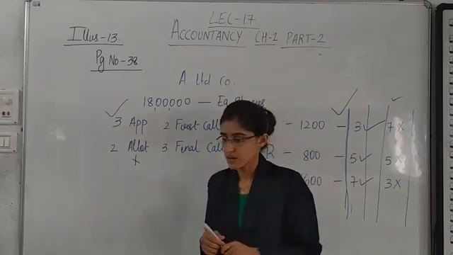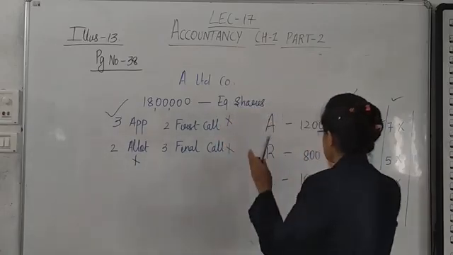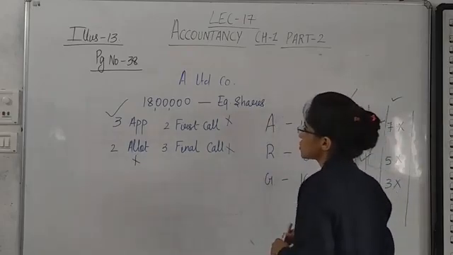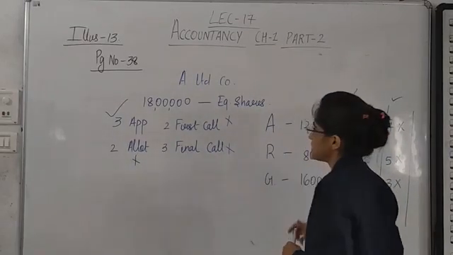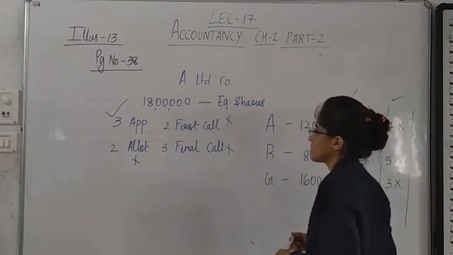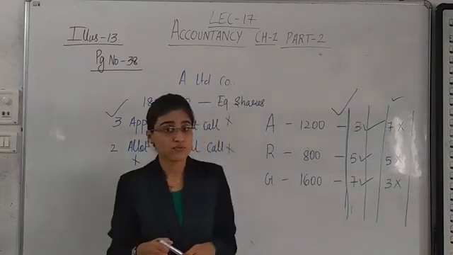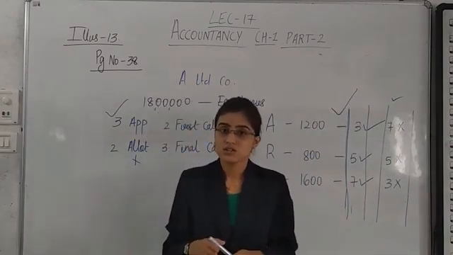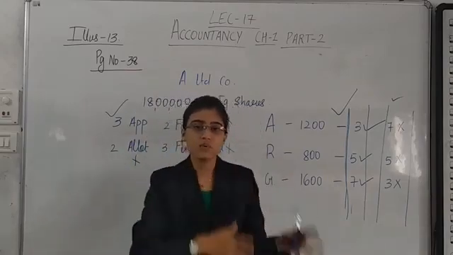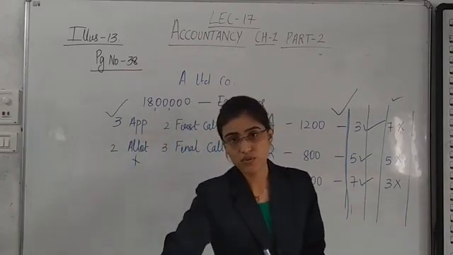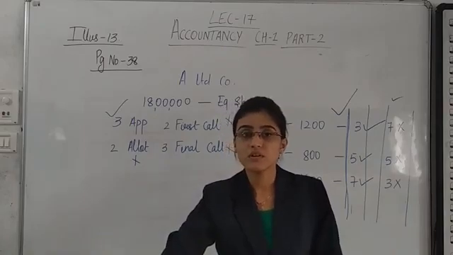Yes? Okay. Fine then. The picture of the entire scene is presented on the board, and now we are going to write down the journal entry for forfeiture of these shares, then reissue, and then we will transfer the amount of forfeited shares to capital reserve.